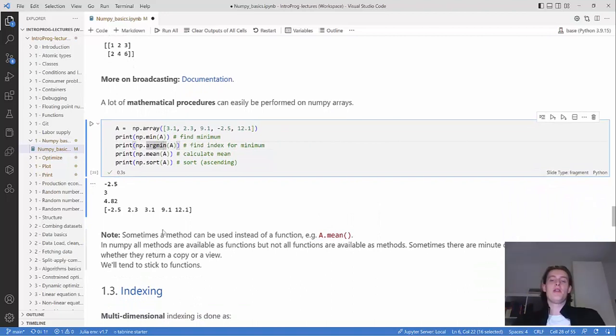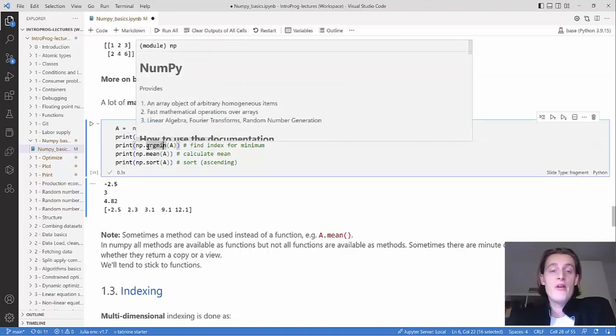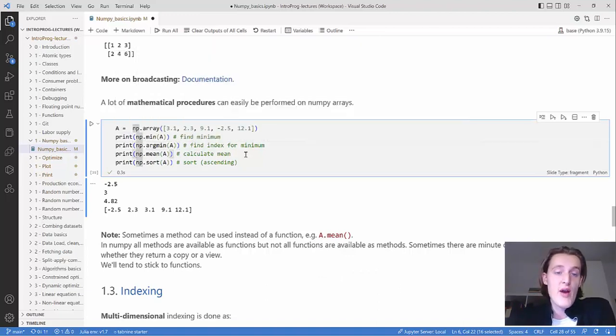You should note that a lot of times, for these simple functions, NumPy will have a method instead of a function that you can use in much the same way. So here, instead of writing np.mean of a, you could just write a.mean. That would be a method of the NumPy array, whereas here you're just calling a function from NumPy, and then you input the NumPy array as an argument.